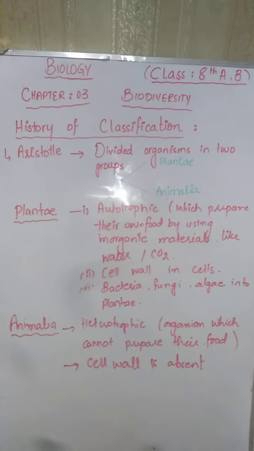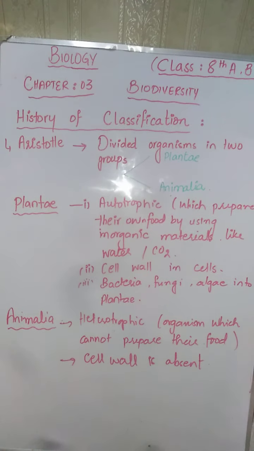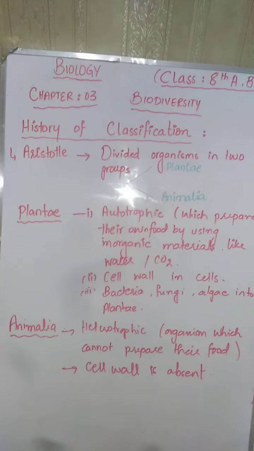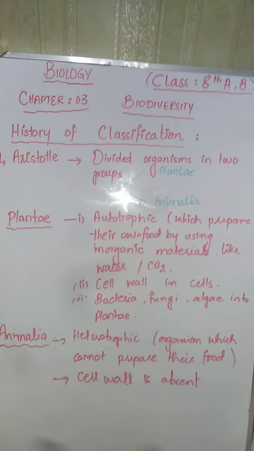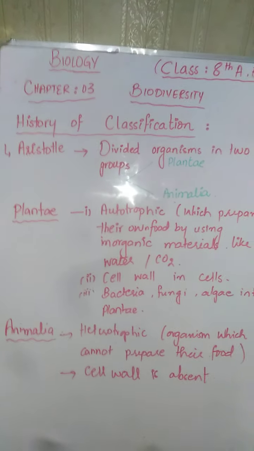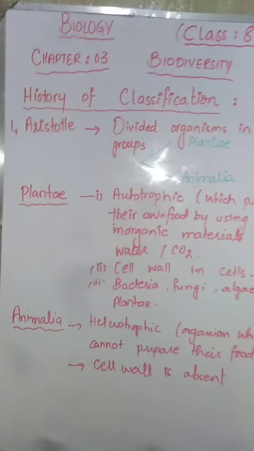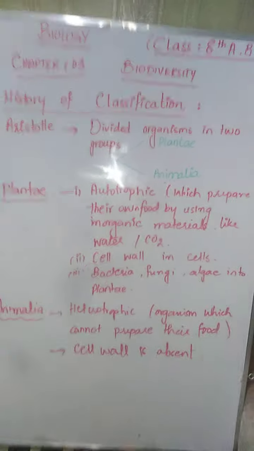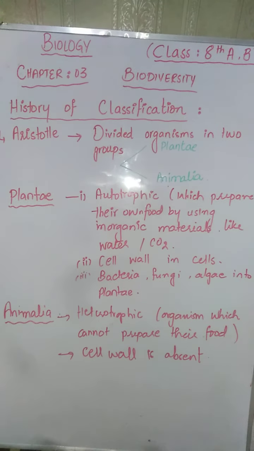So, by considering these several points of Plantae and Animalia, the classification of Aristotle was somehow conflicting. What were the drawbacks of the two kingdom system of classification?